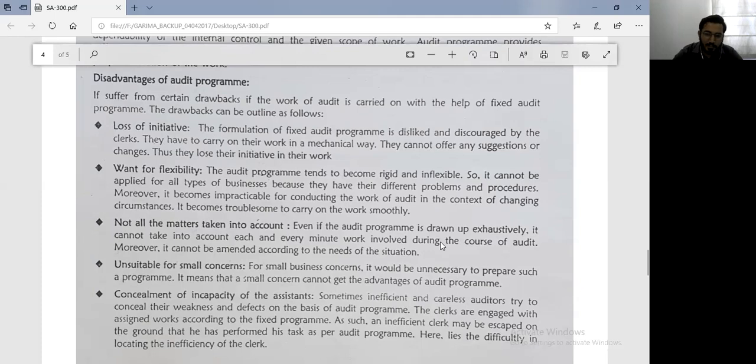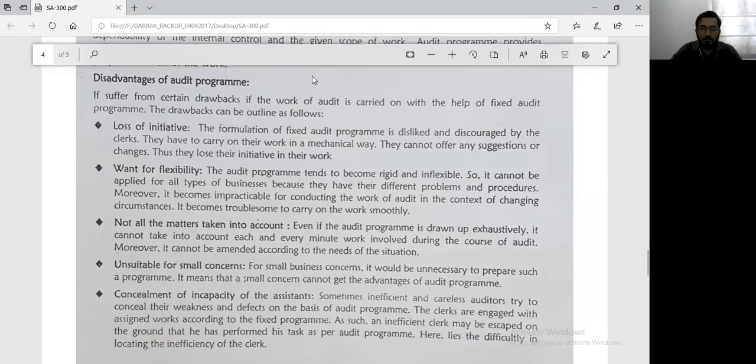Third, not all matters are taken into account. It is very difficult beforehand to estimate every kind of problem that will take place while you conduct the audit and make a plan for it. It is only when you begin conducting the audit that you come to know about the practical aspects, and that can be taken care of later on and not at the stage of audit planning.